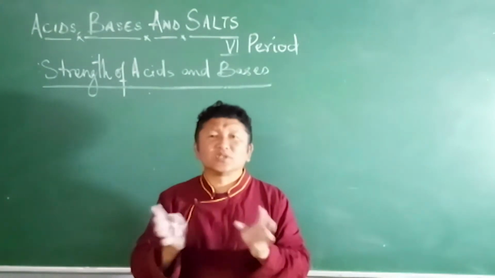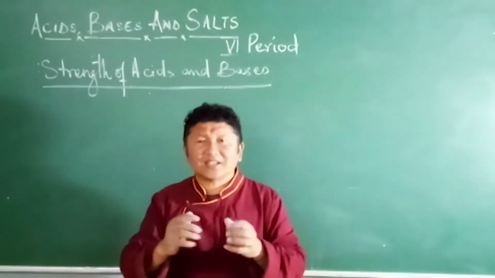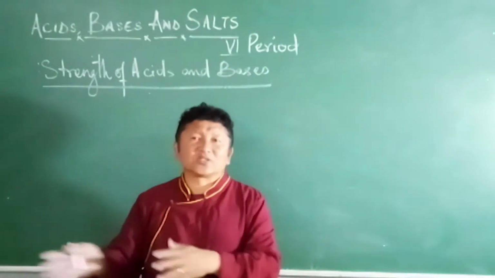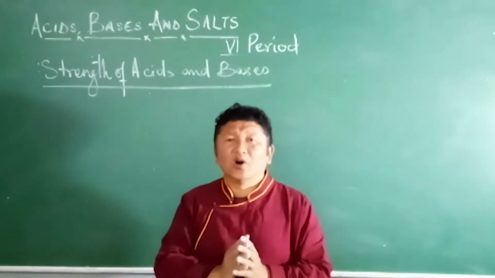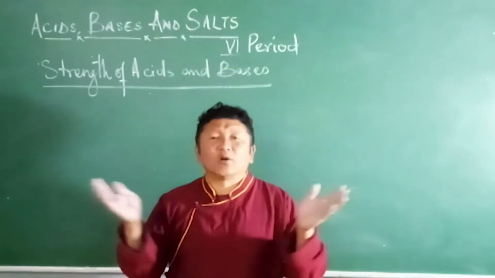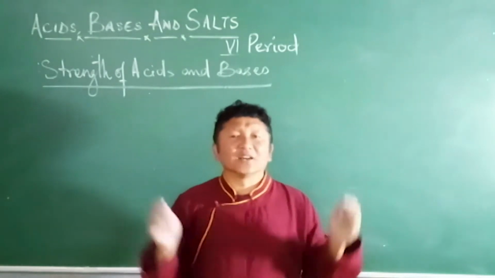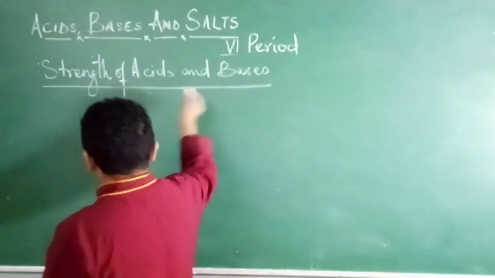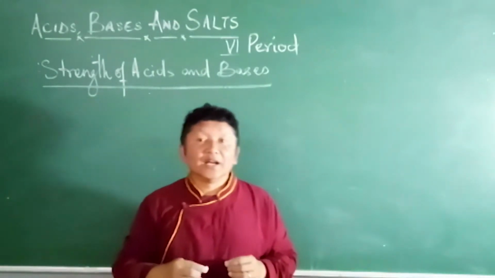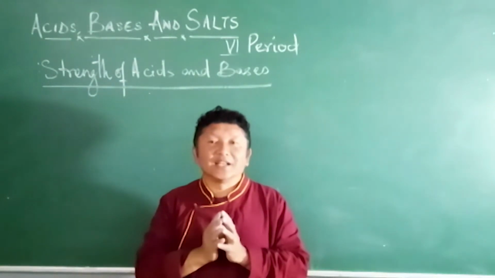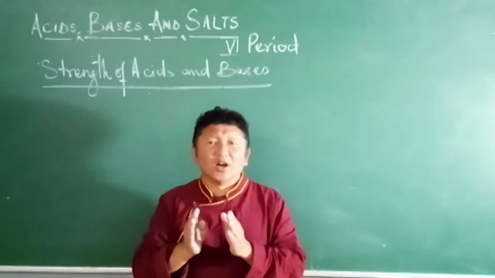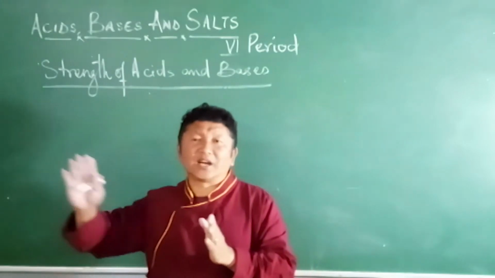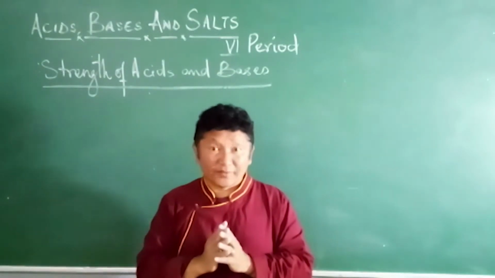When we use those indicators, we can know whether the substance contains acids or bases only, but we don't know the strength of the acid. There are conditions to know the strength of an acid, whether it is a strong acid or a weak acid, a strong base or a weak base.